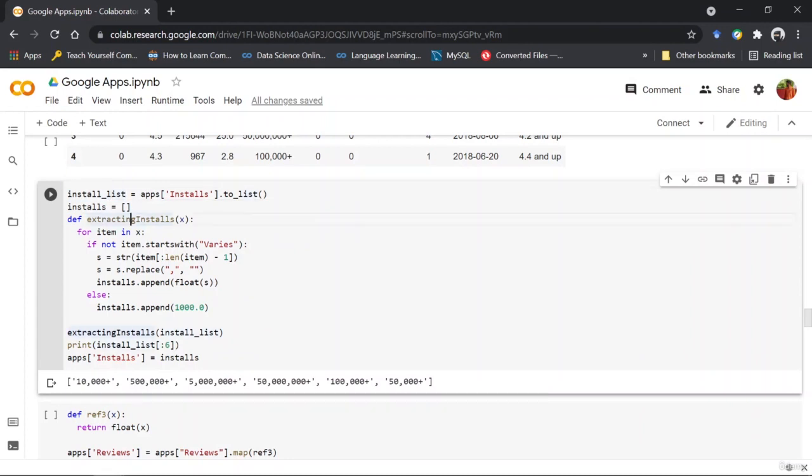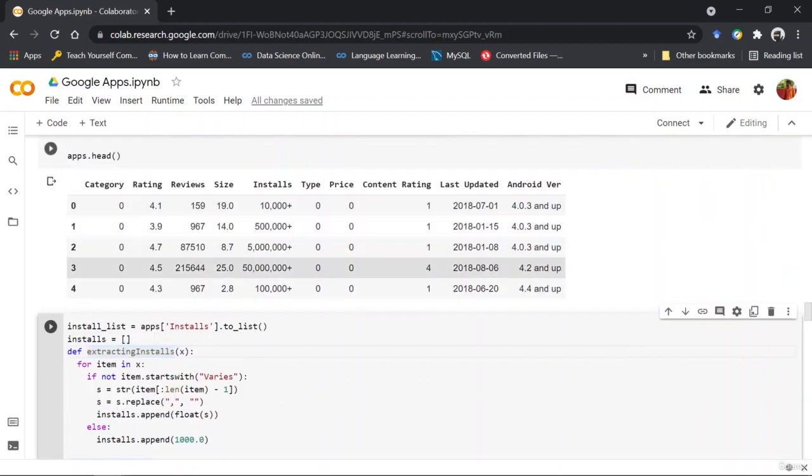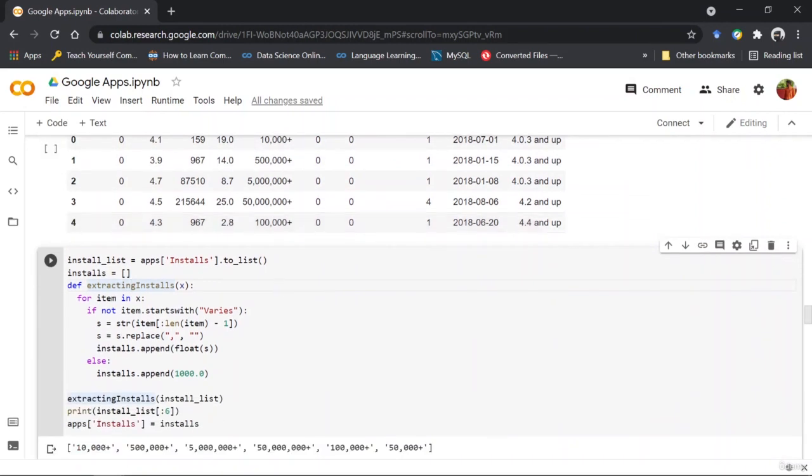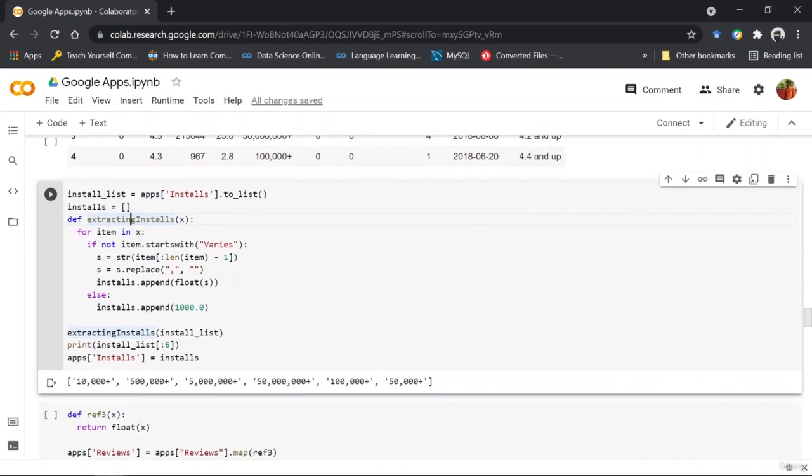In this list, I'm searching if the string starts with varies. Why I'm doing this is because in this column there are not only numbers, there's also a string that says varies with device, varies with the app, varies with the Android version. So if there's a varies of any kind inside the string, then you have to remove that. Okay.